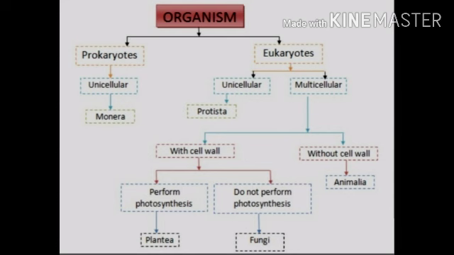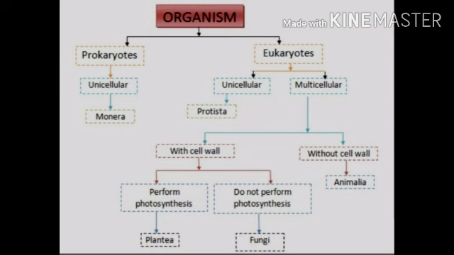Okay. Now organisms are divided into two parts, prokaryotes and eukaryotes. You know what prokaryotes and eukaryotes are. Prokaryotes basically involve unicellular organisms which are made up of only a single cell, and the unicellular organisms which are prokaryotic involve monera. In the eukaryotes there are further two types, unicellular as well as multicellular. Unicellular involves protista, whereas multicellular is further divided into two types, with cell wall or without cell wall.